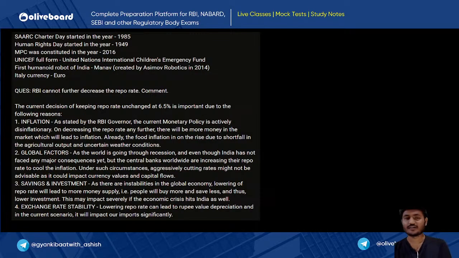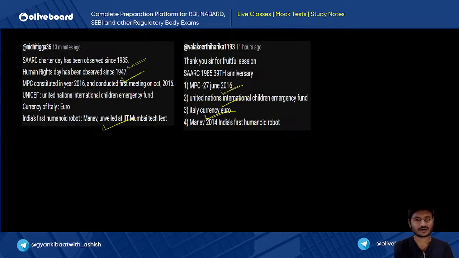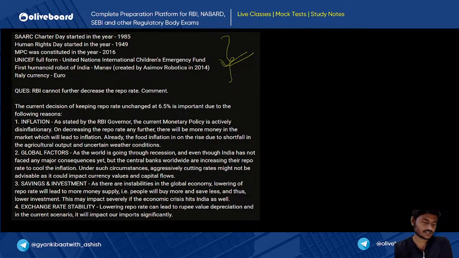Now moving forward with the Mains or Phase 2 answer writing section. This is the answer given by Swada, and these are all correct. Now let's see the question: why can RBI not further decrease the repo rate? Here Swada has written 3 points, giving the subheadings as inflation, global factors and savings and investment. She has written 3 factors.